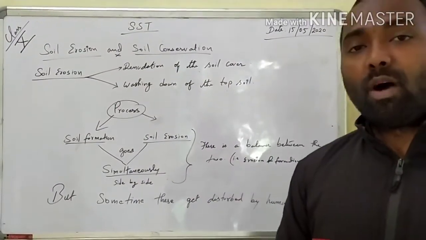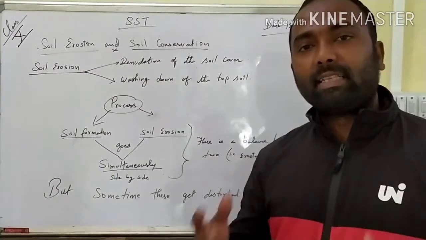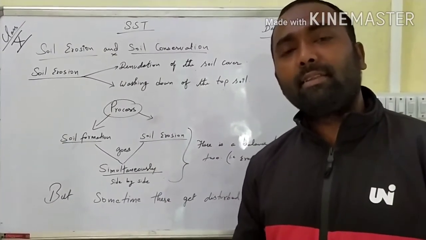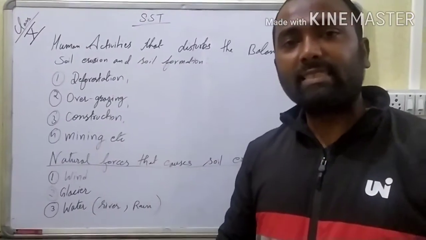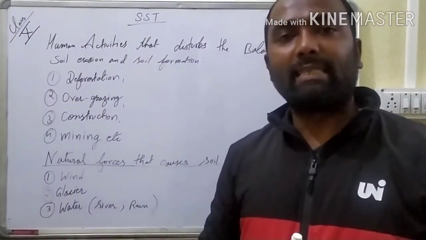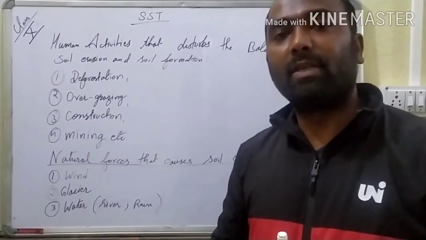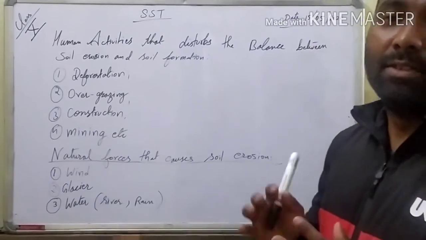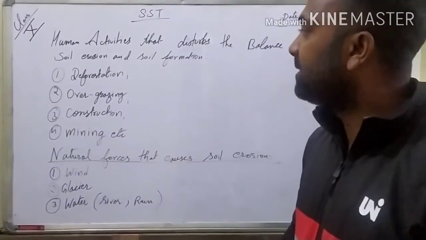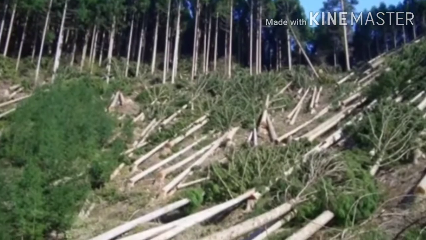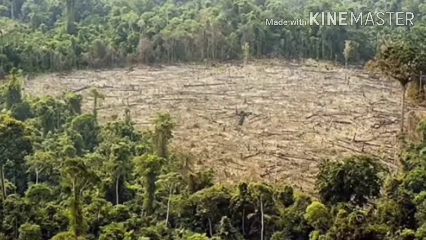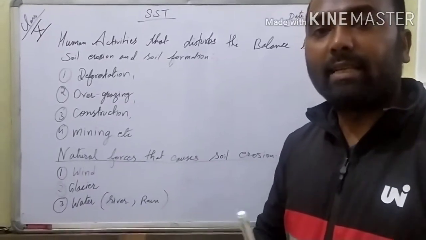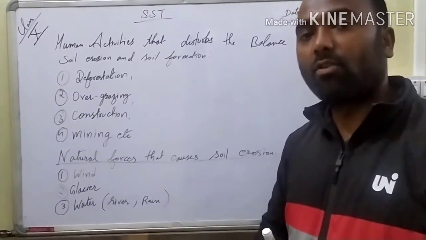Now let us understand what those activities are that are responsible for disturbing the balance between soil formation and soil erosion. The first one is deforestation. That means the cutting down of trees makes the land barren, and when rainfall occurs, the topsoil gets eroded. That means it will cause soil erosion.